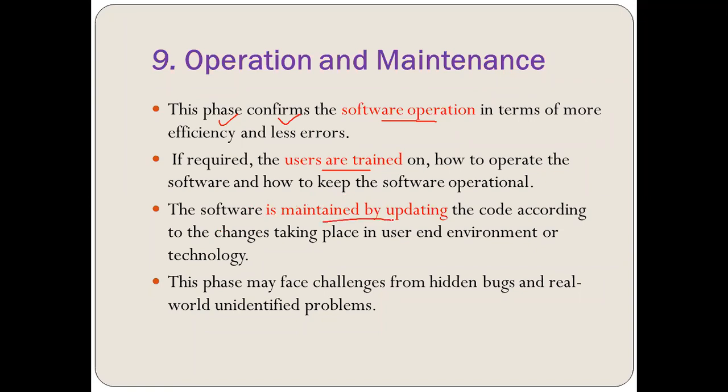The software is maintained by updating the code according to the changes taking place in user needs, environment or technology. So we can say this maintenance phase goes on till the software gets obsolete, right? This phase may face challenges from hidden bugs and real world unidentified problems. So there can be problems which were not foreseen at the earlier stage of the software, and these problems are going to be worked out.